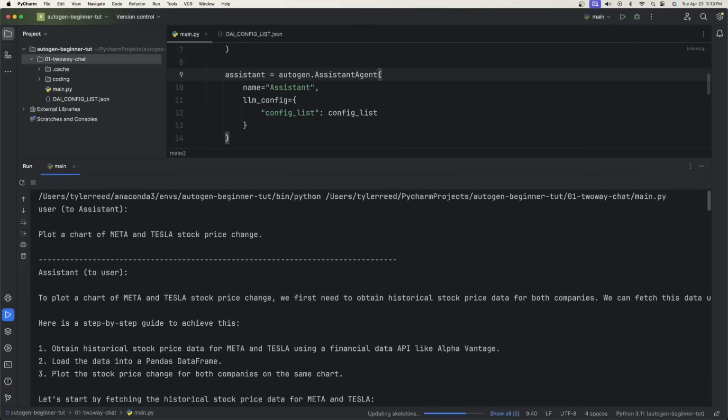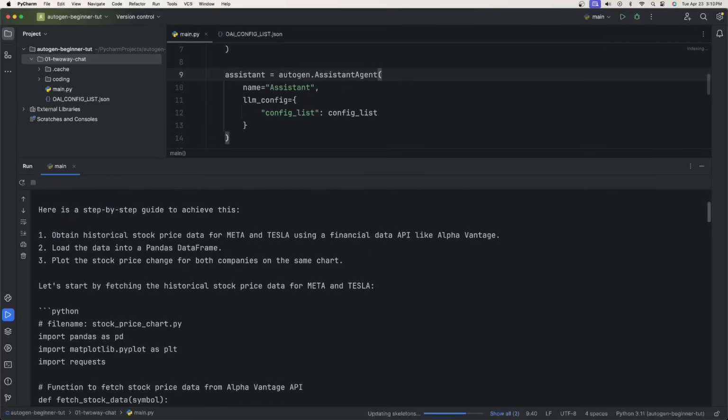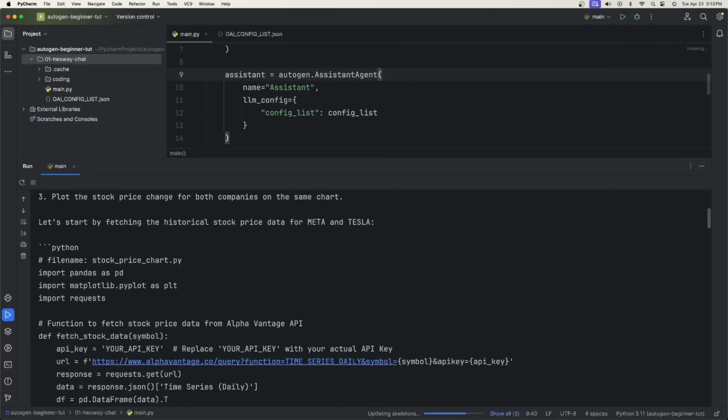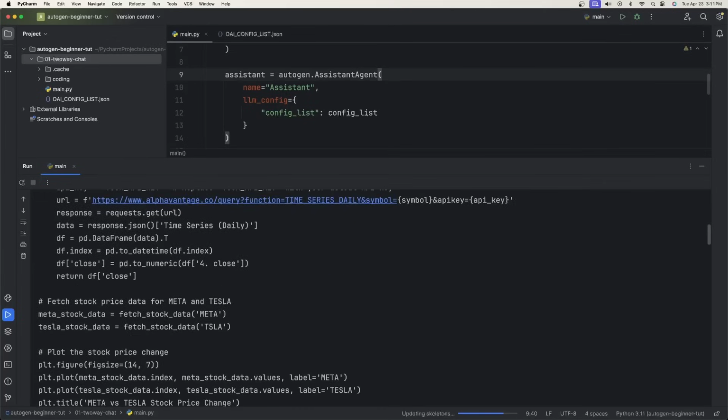Okay, so the user initiated the chat with the assistant right here. So we asked plot a chart of Meta and Tesla stock price change. So the assistant to the user came back and said, hey, here's a step-by-step guide. Let's start with historical stock price data, and these triple backticks in Python, this means that this is code that it's going to run. And when you see a hashtag followed by a file name, this is the file name it should save it in your directory. So here it's creating the code.